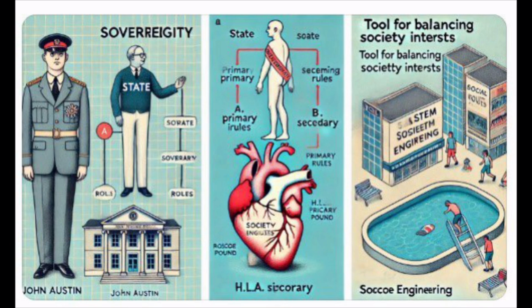Key idea: like balancing space for swimming and parking, the law should balance different interests to keep society running smoothly. This example ties Pound's idea to something easy to picture, like a swimming pool, making it simpler to remember.